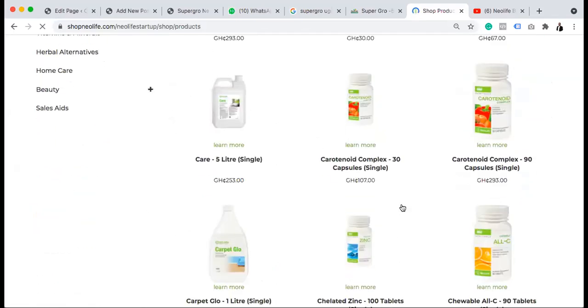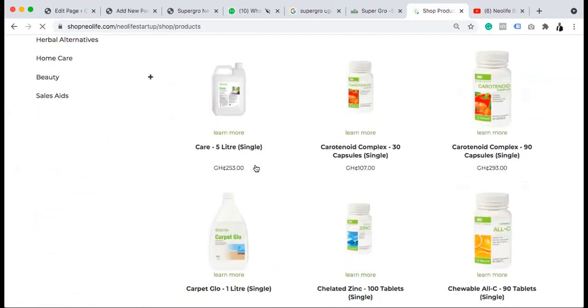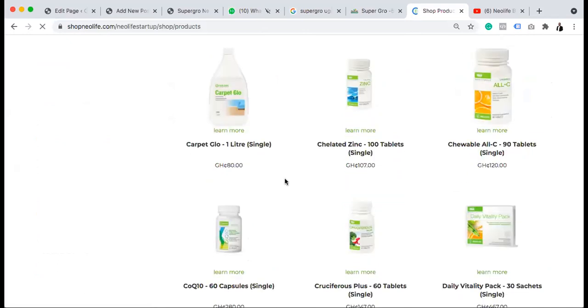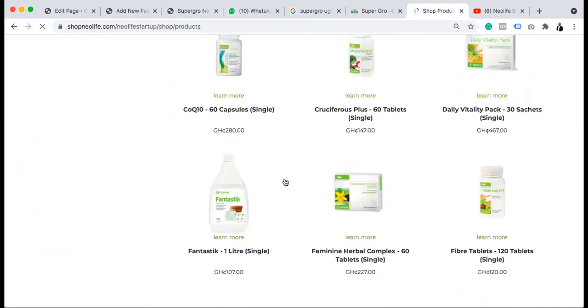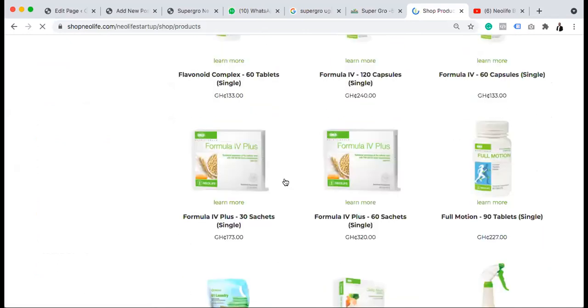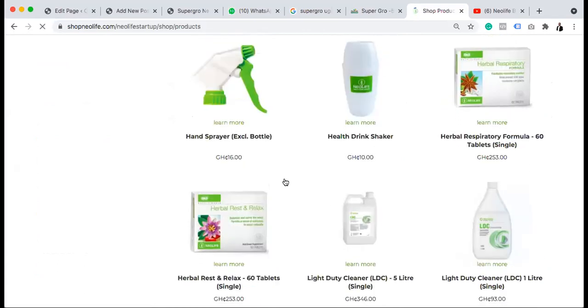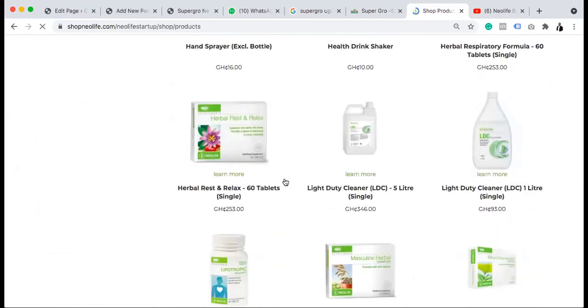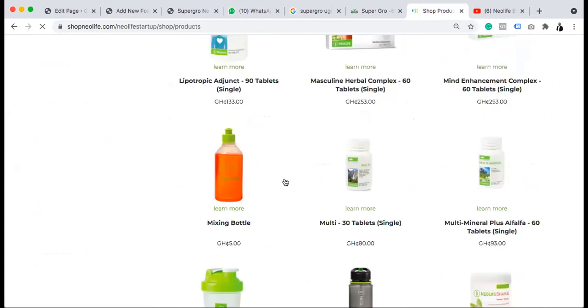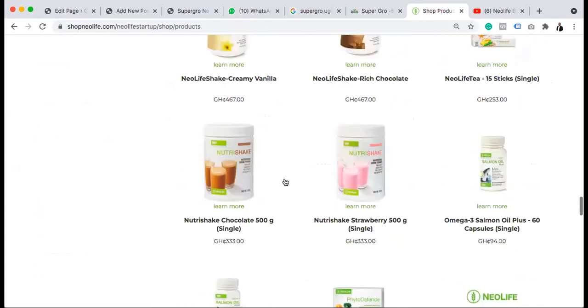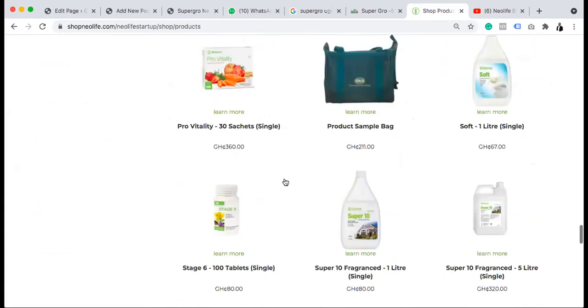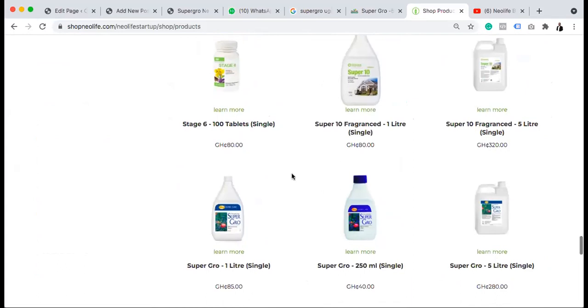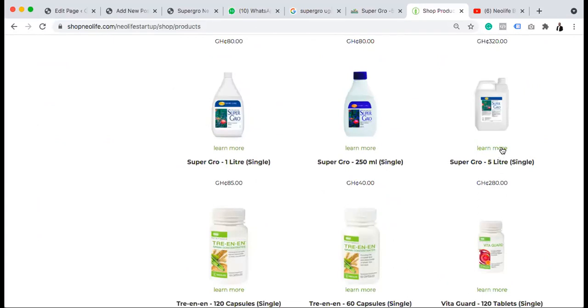So let's see the type of Super Grow, the size of Super Grow they have in Ghana, or even if they don't have it at all. So we need to know. Super Grow Ghana. Okay, Super Grow, that's okay. They have 5 liter too. They have 200 ml too, and they also have 1 liter too.